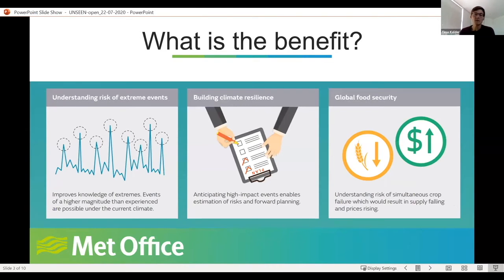And the use of this method is that you have a larger sample of extreme events, and therefore you can understand the risk of extreme events better. And through that, you can build climate resilience or, for example, enhance global food security.